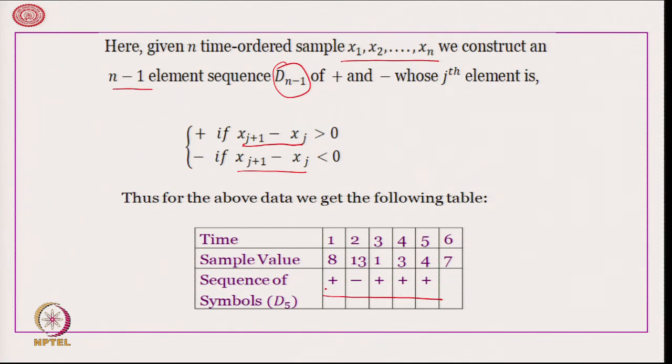Why is this plus? Because at time instance 1 the value is 8, at time instance 2 the value is 13, so there is an increment, hence plus. From 2 to 3 the value comes down from 13 to 1, therefore minus. From 3 to 4 the value goes from 1 to 3, therefore plus, and from 4 to 7, another plus. Therefore, we get a different sequence here.